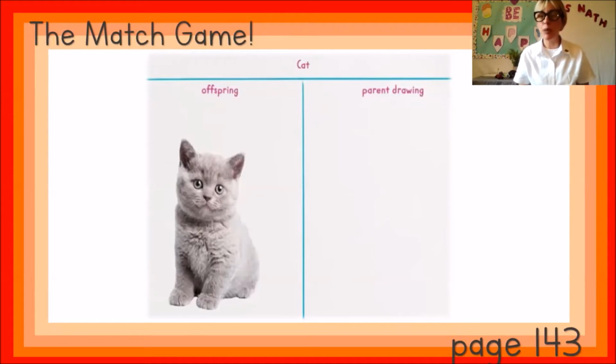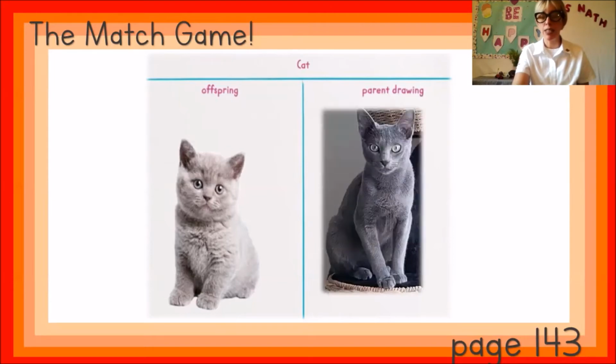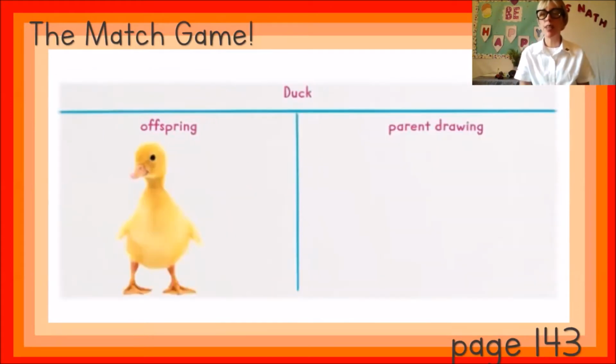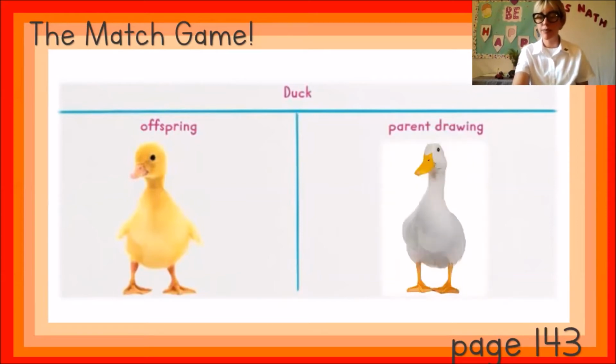What I did here is to place some pictures. Let's look at the examples. That is a kitten, and a cat should look like this. This is a baby bear or a cub. The parent should look like this. Then we have a duckling, and the dog should look like this. All right? Make sure you create your drawings big and colorful, okay? You can use colors or markers, all right?